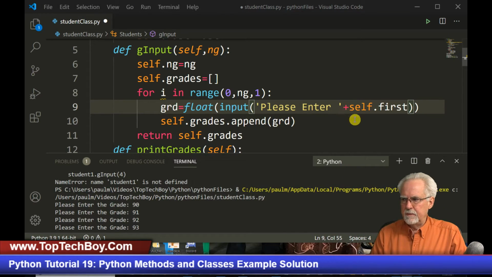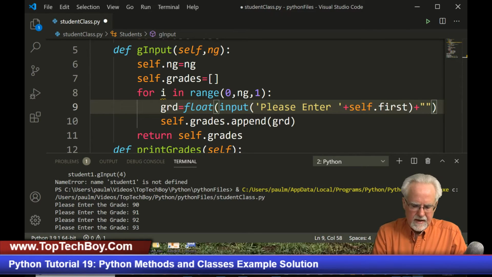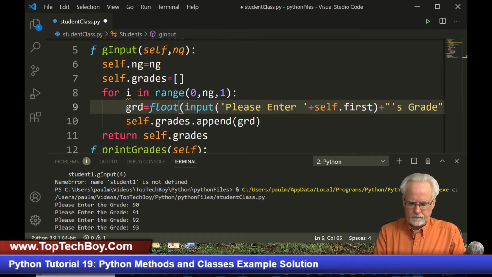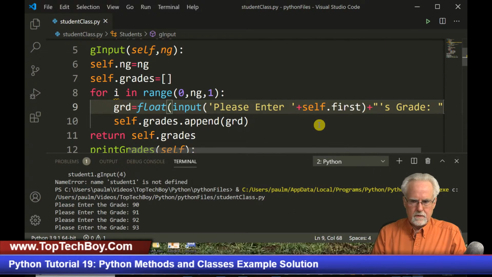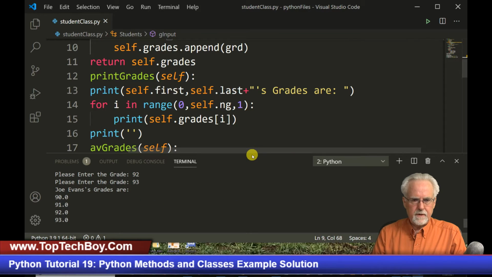So please enter plus self.first, and then I'm going to concatenate to it, and I'm going to use the double quotes, and then apostrophe S, grade, and then space. All right, let's try this. Okay. Whoa, "please enter Joe." Didn't get the first grade.